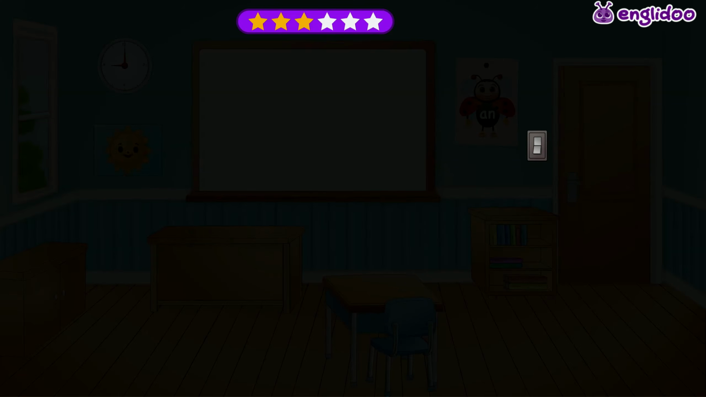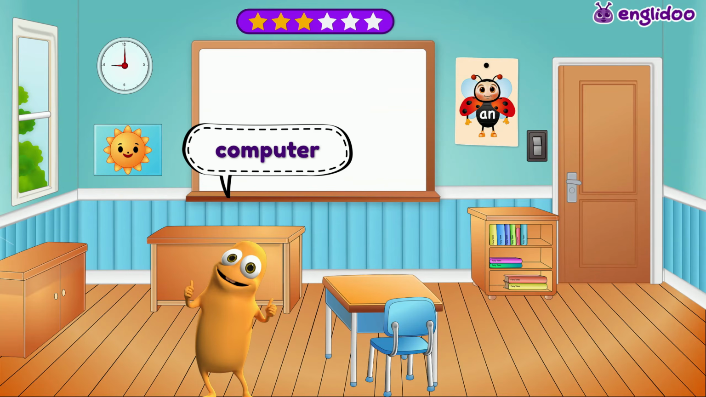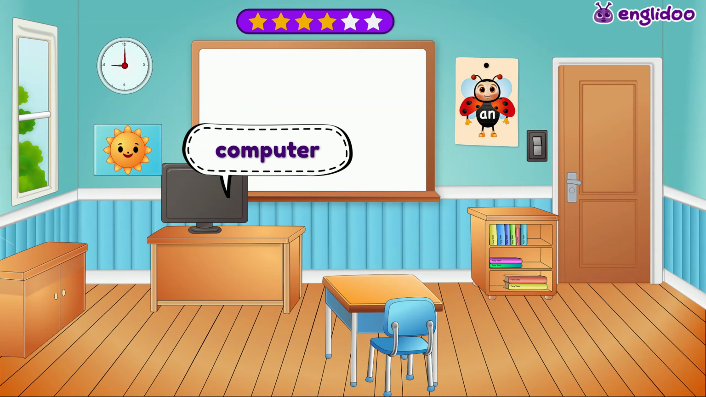Uh-oh, the lights go out. Oh no, one thing is missing. What's missing? Correct. The computer is missing. Wow, you are smart. Let's put it back.